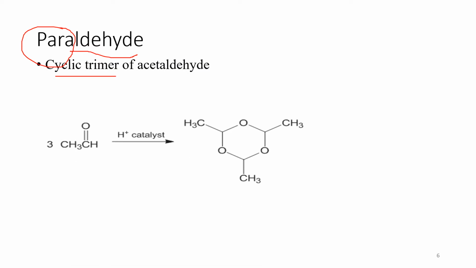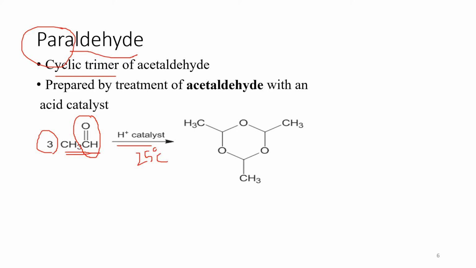You can see that the aldehyde functional group is there, ethanaldehyde, and three molecules of ethanaldehyde when treated in the presence of acid at 25 degrees centigrade, according to some literature, make paraldehyde. So this over here is paraldehyde.